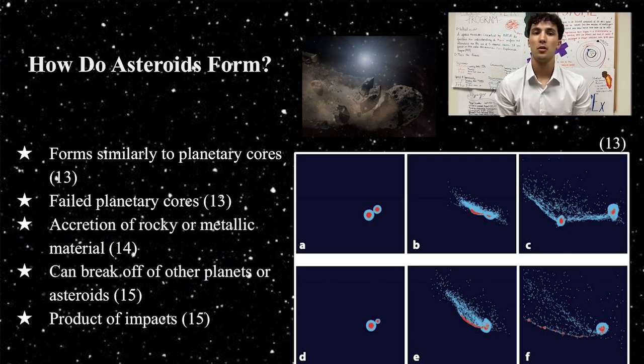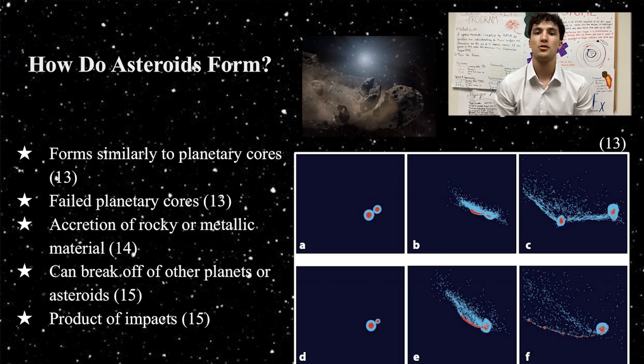Rocky asteroids with cores form similarly to the terrestrial planets. During the birth stages of the solar system, when everything was much hotter, spatial bodies were molten, and the denser metals, such as iron, sunk to form a core, and the less dense rock rose to the surface of these objects. These structures that did not form moons and planets are known today as the asteroids.